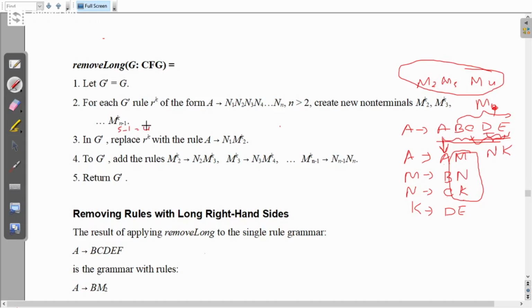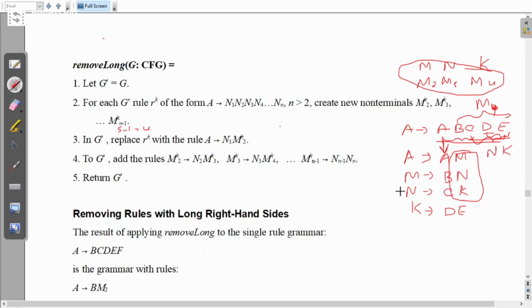Now replace the rule with A gives N1, M2. So the first time I will name it as M. In my case, this will be M, next this will be N, and this will be K. That's why you can see here M to K. First time I will assign N1, M2, and so on.